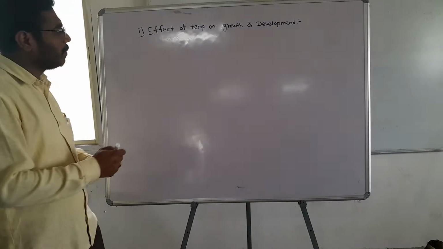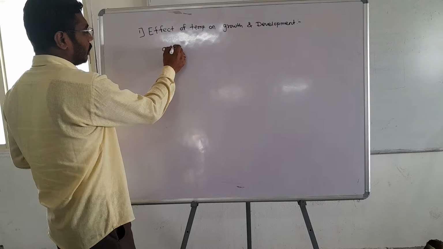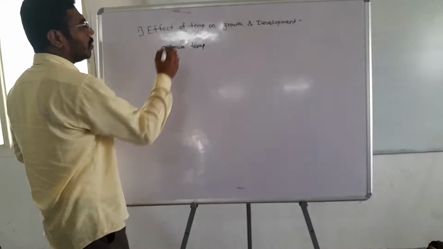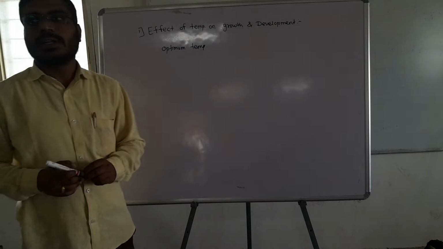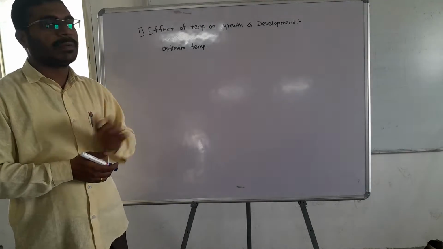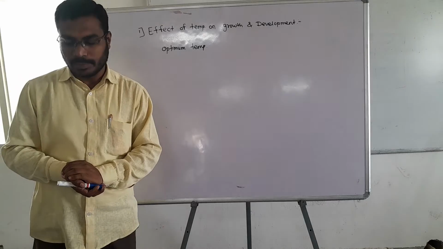This optimum temperature is different in different organisms. Every organism has its own optimum temperature for normal growth and development.